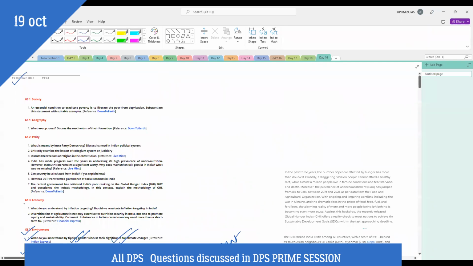Next, we'll see in General Studies Paper 3, Economy section, inflation targeting. Guys, you must be knowing that for the first time, RBI is going to explain now why it is not being able to control inflation within the band of 4 plus minus 2. You must be knowing that RBI, under the amendment of the RBI Act, is under inflation targeting framework.